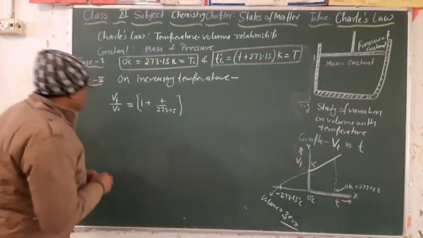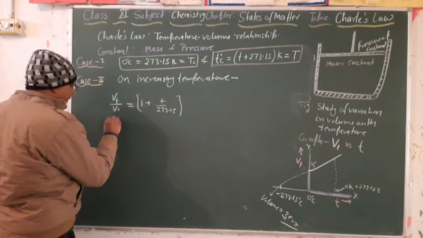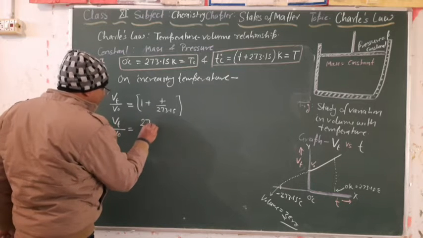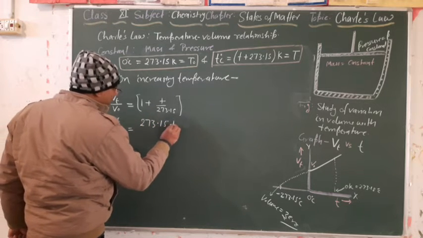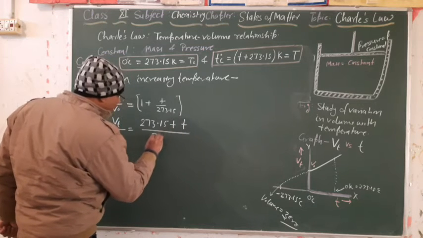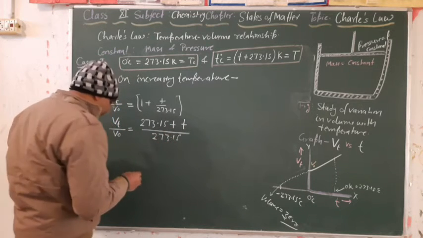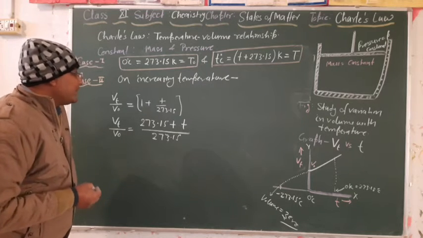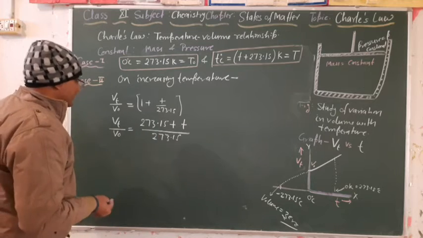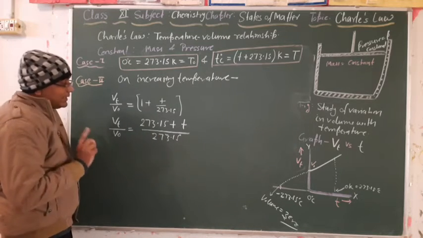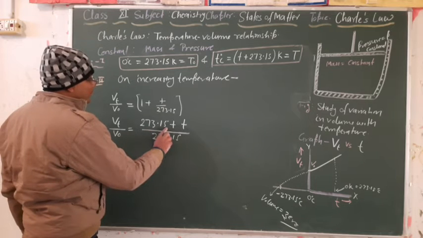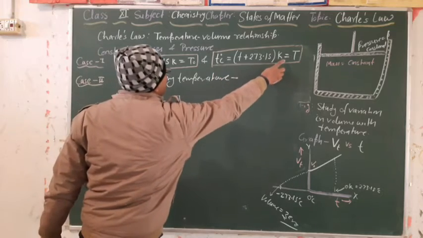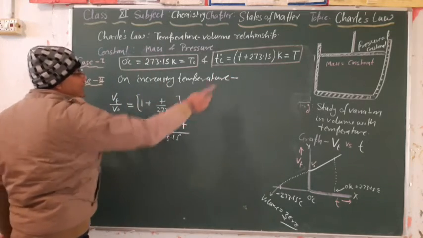Let us see. Vt by V naught, we can write Vt by V naught is equal to 273.15 plus T divided by 273.15. Let us see what a very interesting fact we are going to reveal from this expression. See here, 273.15 plus T is what? This is the value of capital T. Can we replace it by capital T?